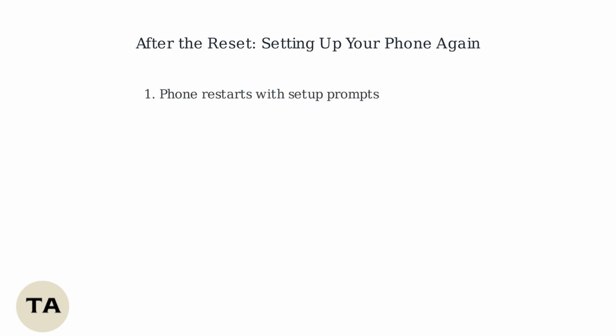Once the factory reset is complete, your phone will restart as if it were brand new. You'll see initial setup screens prompting you to select language, connect to Wi-Fi, and insert a SIM card if needed. Next, follow the on-screen prompts to set up your Google account. You'll need to sign in with your email and password to access Google services and enable cloud backups. Then, restore your backed up data from your Google account or device backup.